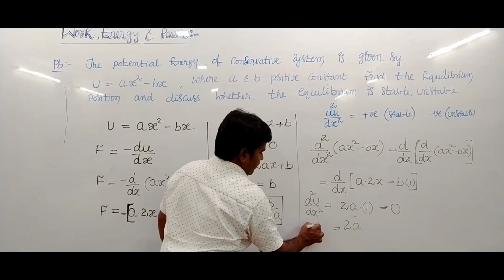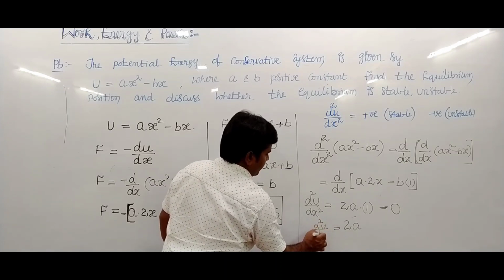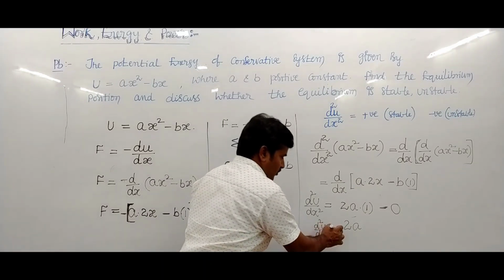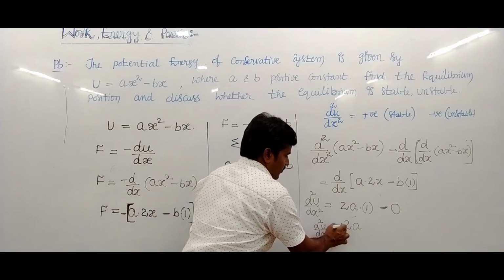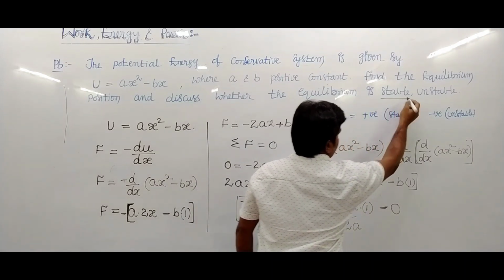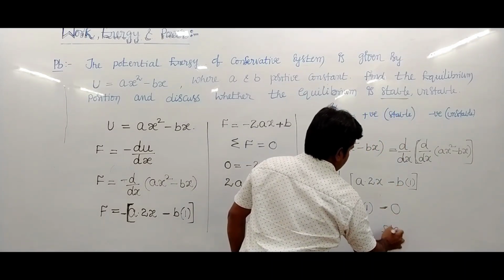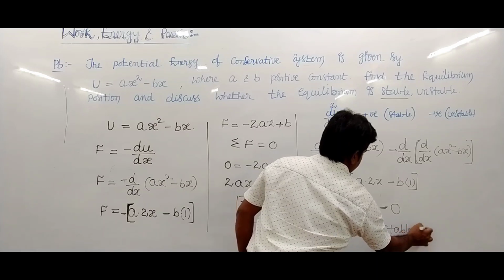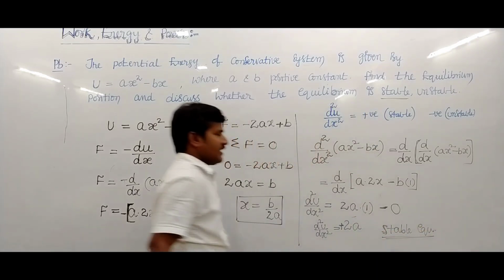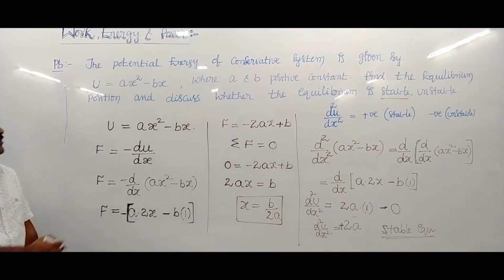So the double differentiation of the potential energy becomes 2a, which is positive. This is plus, that means it is stable equilibrium. The system is in stable equilibrium. This is the condition of this problem.